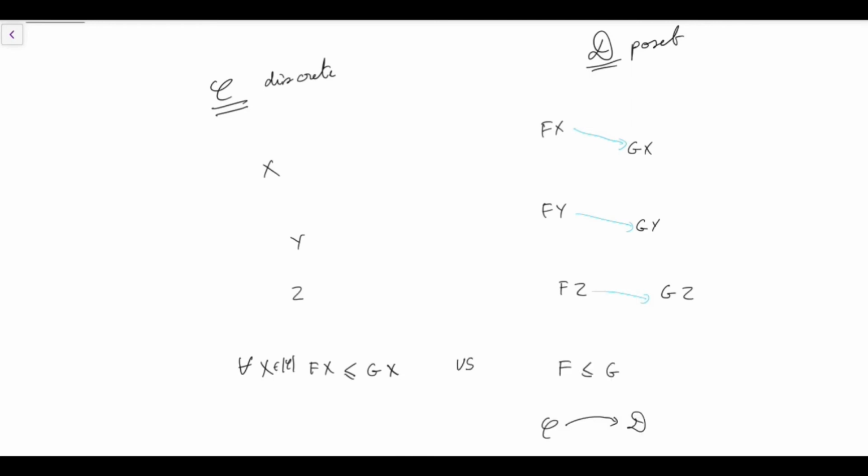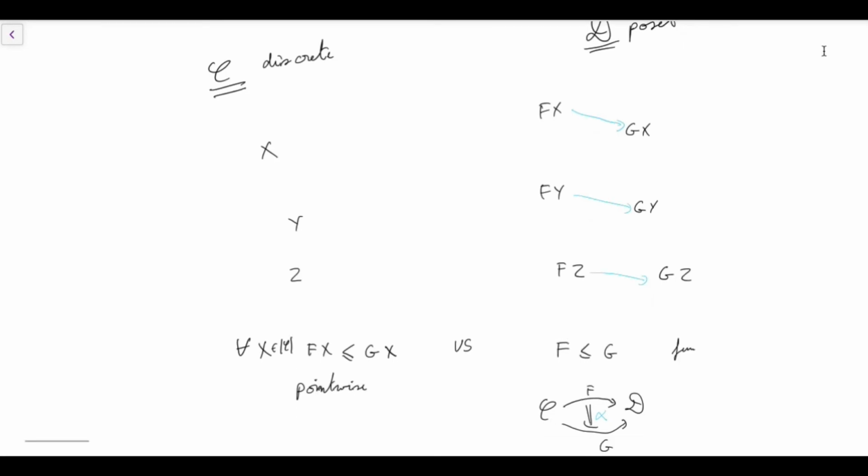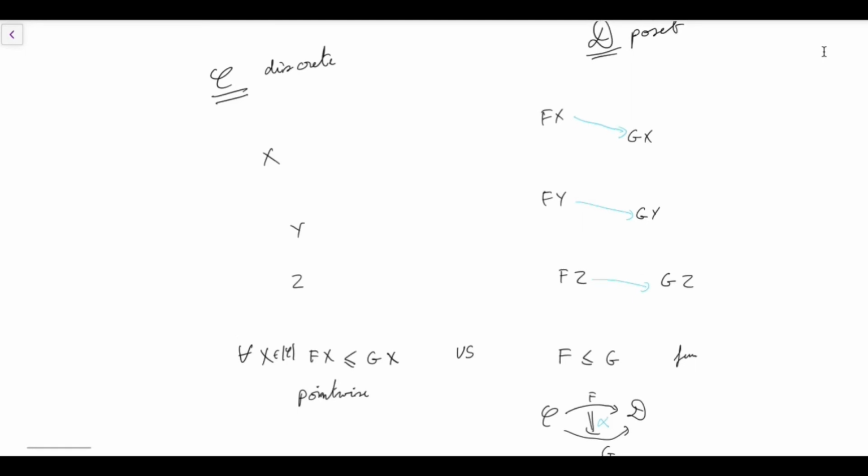And to not talk about the individual points, but to talk about a natural transformation between f and g, it really means that you're considering the function f being less than the function g, because functors are like functions if we have a domain category which is discrete. So in that way you already know what a natural transformation is, which abstracts away some structure in C, but respects it.